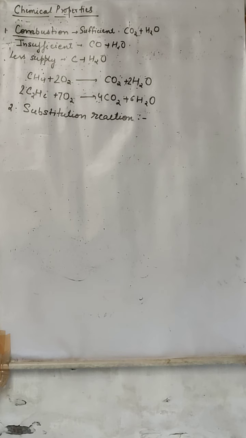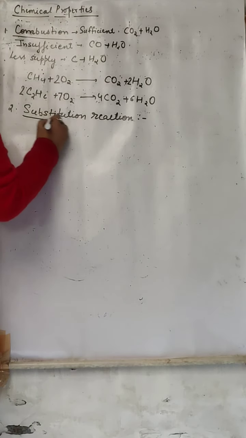When insufficient supply of oxygen is there, they will form carbon monoxide and water. When very less supply of oxygen is there, then they will form carbon and water. Means एक oxygen will remove, but they will form a product whenever they are burnt. Sufficient oxygen gives carbon dioxide and water, insufficient oxygen gives carbon monoxide and water, and very less oxygen gives carbon and water.